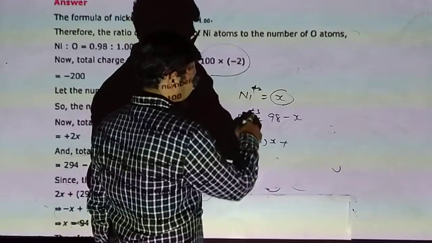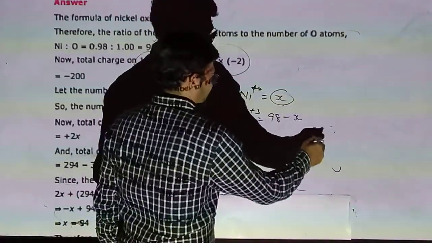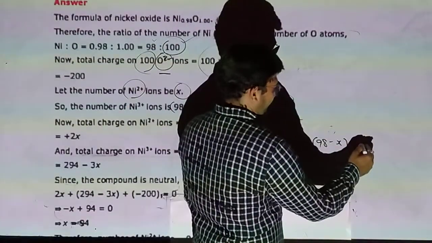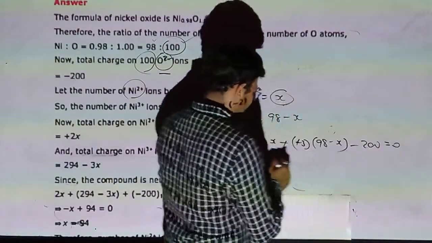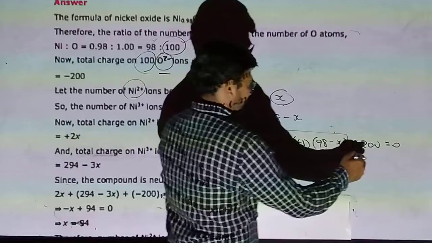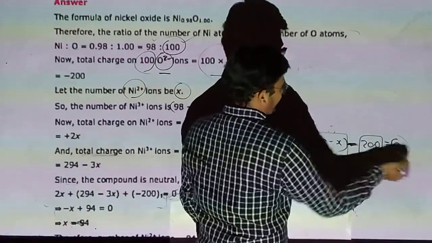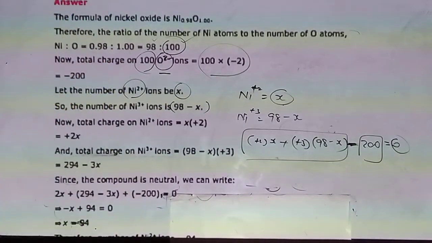The +2 charged nickels are x, the +3 charged are 98 minus x, and -200. This is the positive charge of nickel, this is the negative charge, and the total charge is 0. Why? Crystals should be neutral by charge.